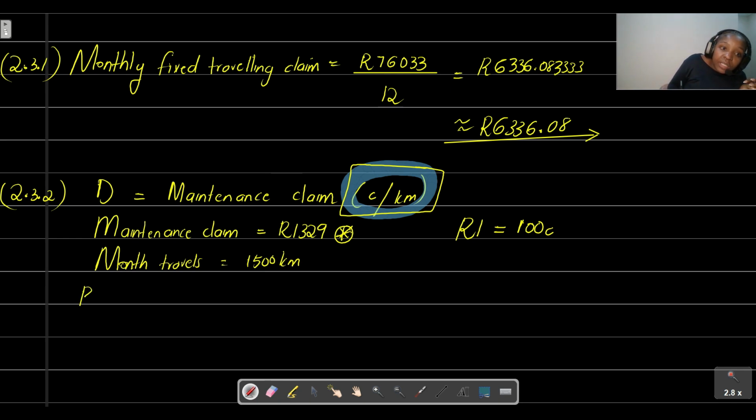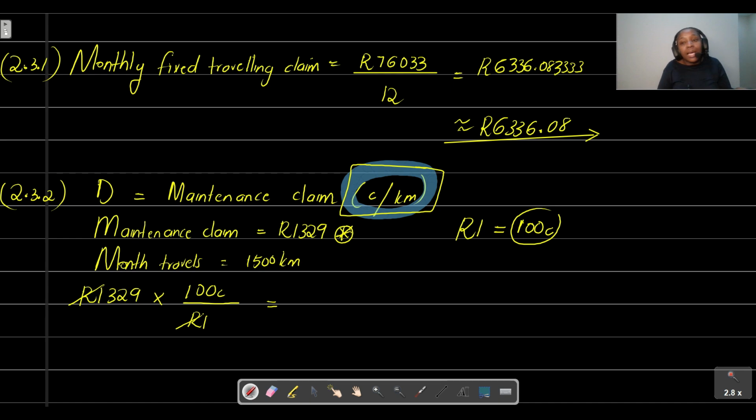Then from there, simple. We are literally going to take that 1,329 rands. We want to convert this value into cents. So same thing again, multiply by what we want, 100 cents, divided by what we have, 1 rand, because we want to see the units canceling.